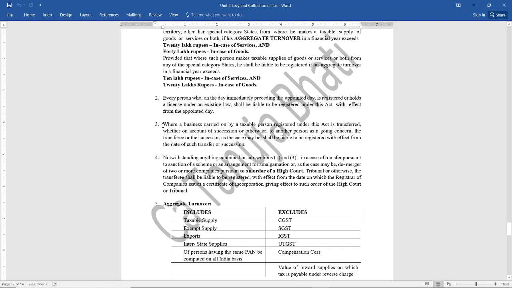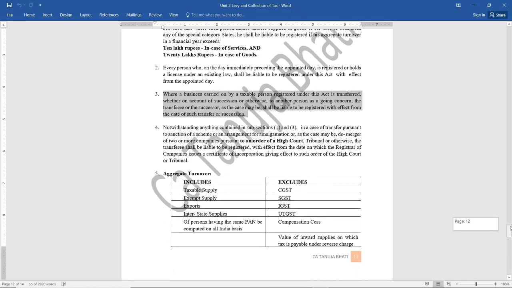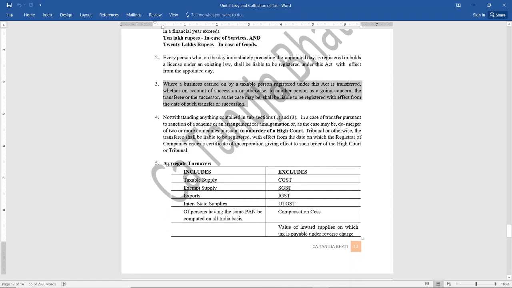The third one is where the business is carried on by a taxable person who is registered and he is transferring his business. So if he is transferring the business, the successor will be registered to be liable under GST, and if he is registered, he is a person liable to pay GST.